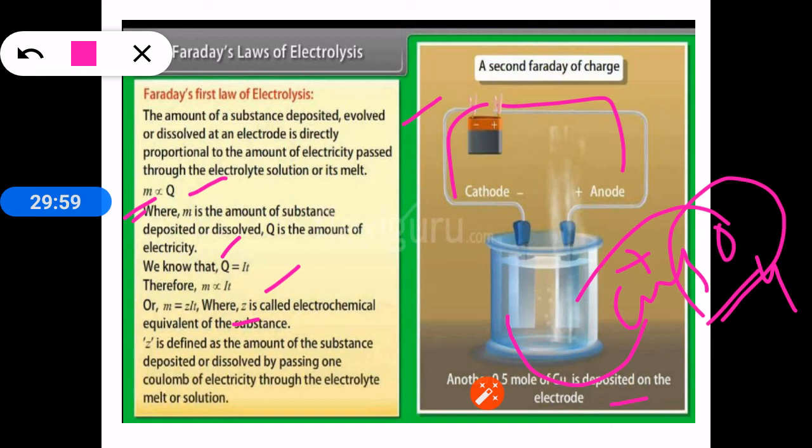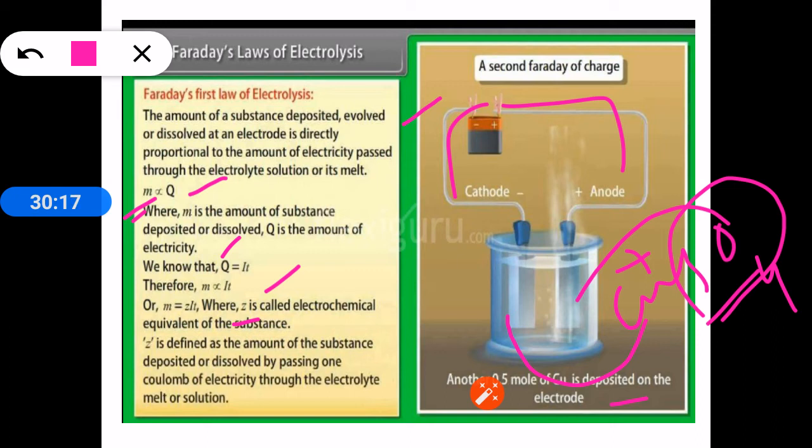Now Z is defined as: Z equals M when I is 1 and t is 1. That means when 1 ampere current is passed for 1 second, the mass of the substance deposited is equal to the electrochemical equivalent.